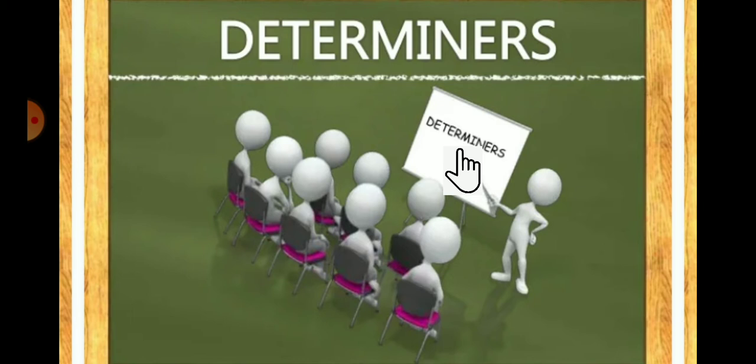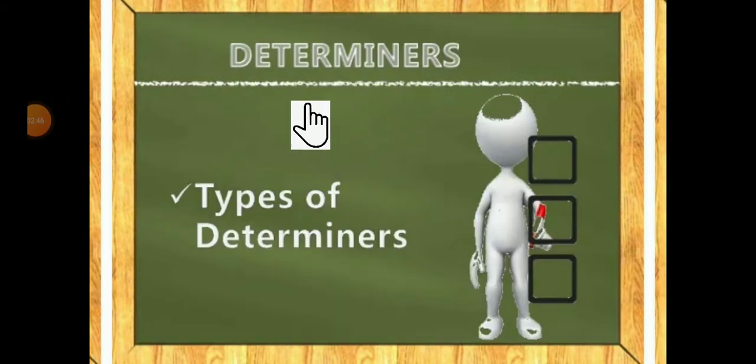Let's begin without further ado. In this first slide, we are going to learn about the types of determiners, how many determiners there are exactly, and what each type defines and means.